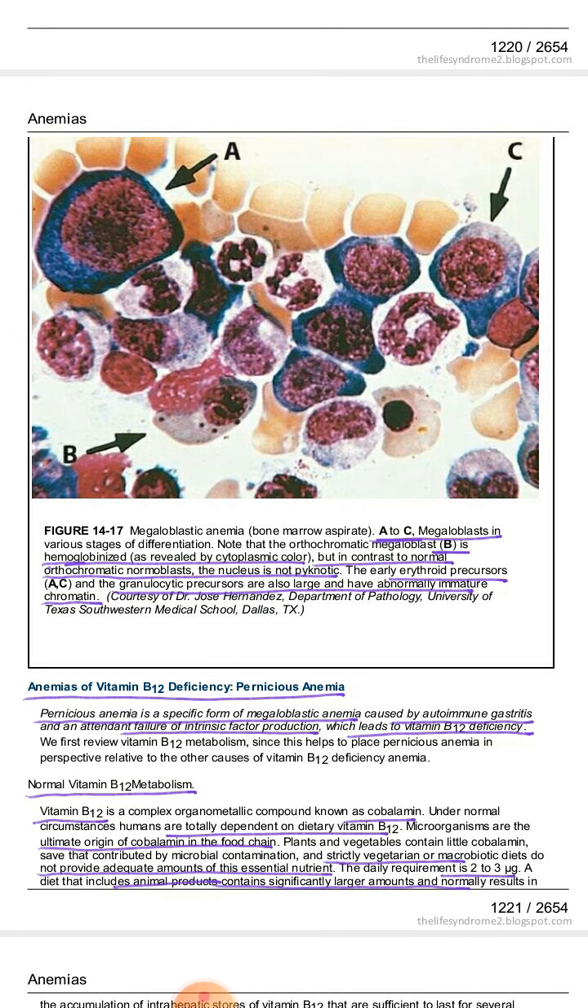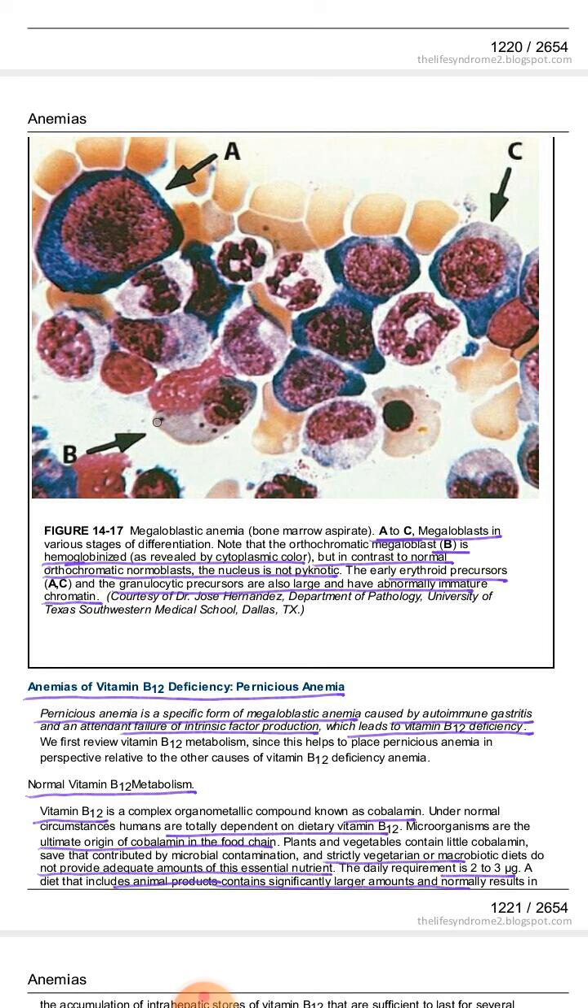This is a diagram which is showing bone marrow, and inside the bone marrow we have precursor cells, that is we have proerythroblasts and erythroblasts, and we can see that these bone marrow cells are very large in size. These are very large in size and they have a very large nucleus. This is an immature nucleus. These are megaloblasts inside the bone marrow.